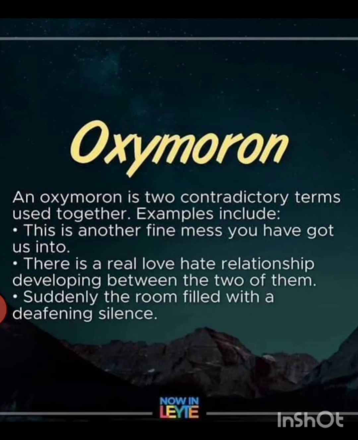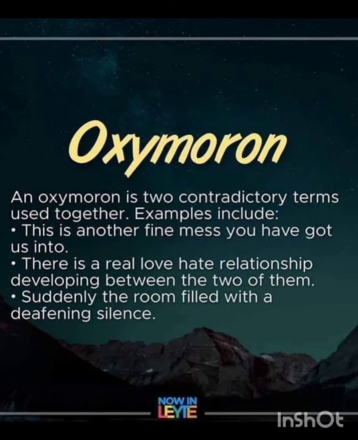Coming to the next figure of speech, oxymoron. It is the association of two words or phrases having opposite meaning. Or we can say it has two contradictory terms used together. For example, "This is another fine mess you have got us into." "There is a real love-hate relationship developing between the two of them."